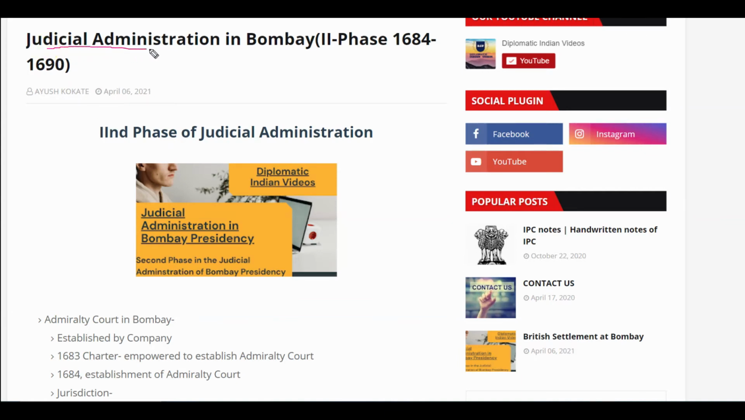In this video, we are going to learn about the judicial administration in the second phase in the Bombay Presidency. This phase began in 1684 and ended in 1690. So without further ado, let's roll the intro.